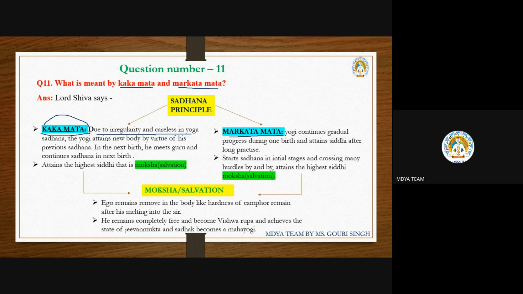So that is irregularity and carelessness. Suppose after 2 days he started doing the practice, but then he missed one day. After that, he thinks, okay, if I missed one day, no problem, I will miss another 2 days, that is also okay. So these are the carelessness.